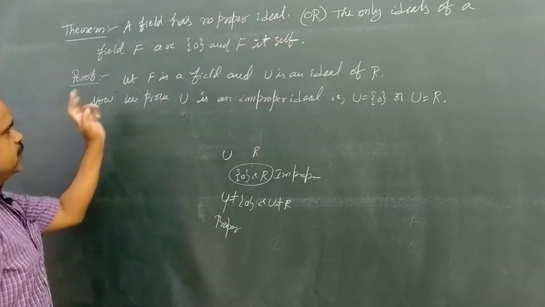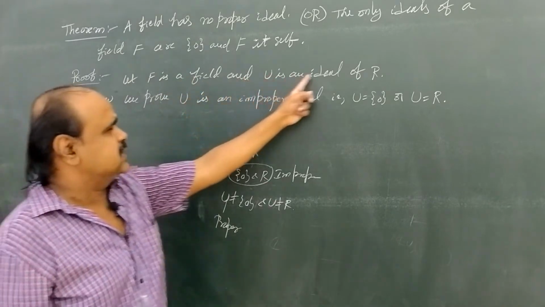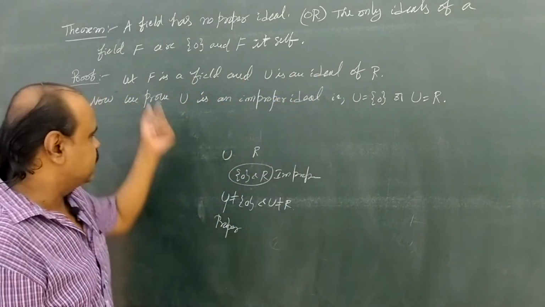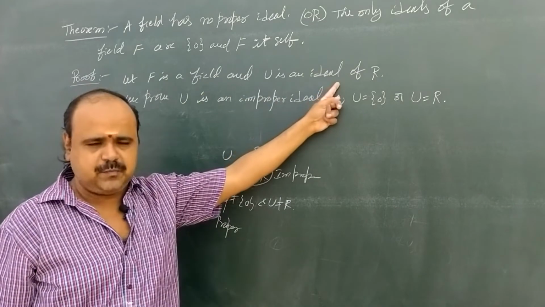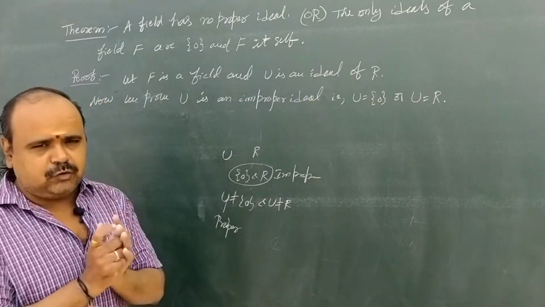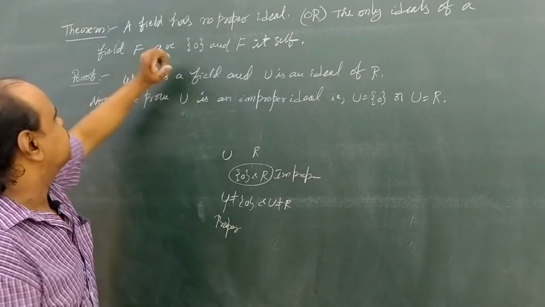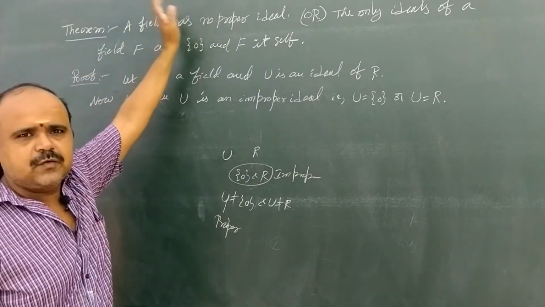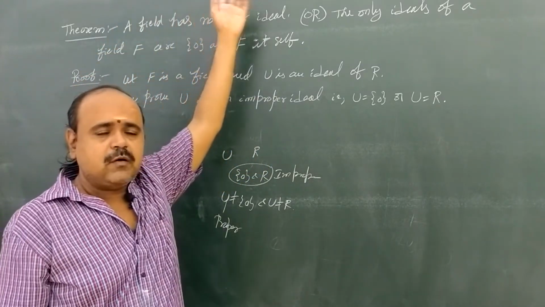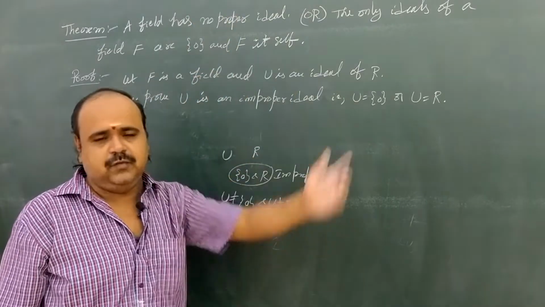Now come to the proof. Let capital F be a field and U an ideal of F. Now what are we going to prove? Here capital U is an improper ideal, because the statement is that a field has no proper ideals. If an ideal exists, it must be an improper ideal.